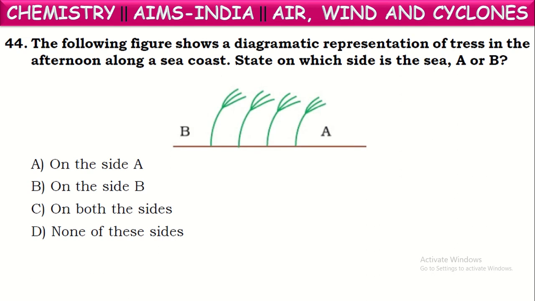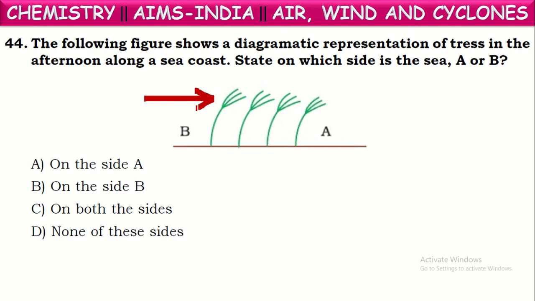The following figure shows a diagrammatic representation of trees in the afternoon along a sea coast. State on which side is the sea, either on the A side or B side. How can we find out just by giving the diagram? We can say trees are bent in this direction. So now we can understand from this that winds are blowing in this direction. Now this is clear from this diagram.